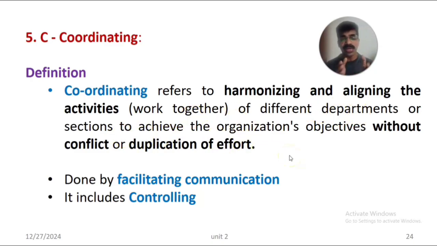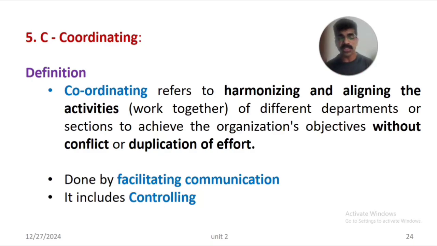Of course, you know that an organization may have different departments: purchasing department, human resource department, technical department, and many others. All these departments have to function coordinatively, cooperatively and harmoniously. Only then can we achieve the objectives of the organization. So coordinating refers to harmonizing and aligning the work of the different departments or sections to achieve the organization's objectives without any conflict or duplication of effort.